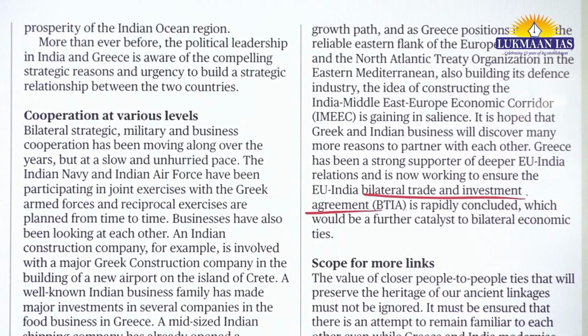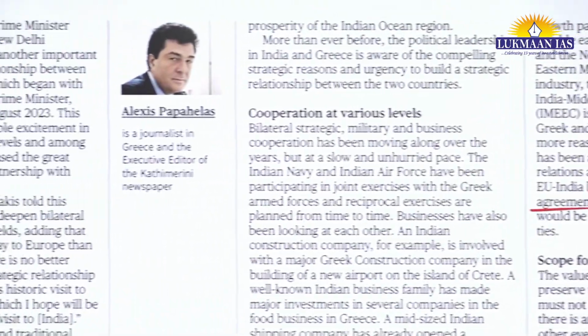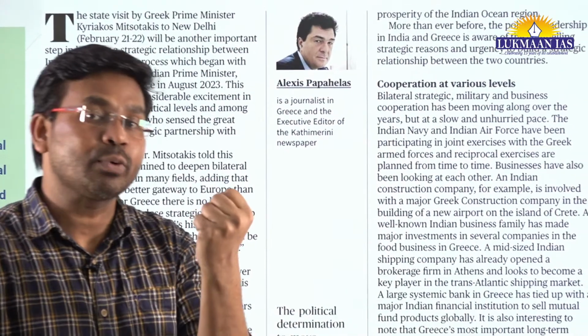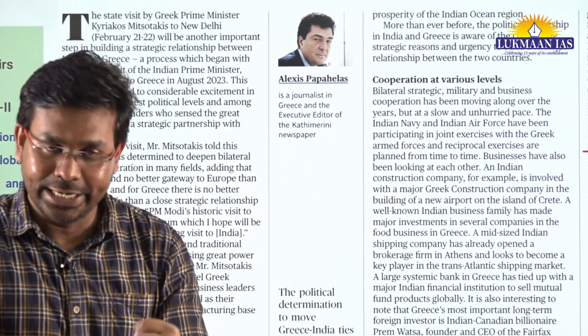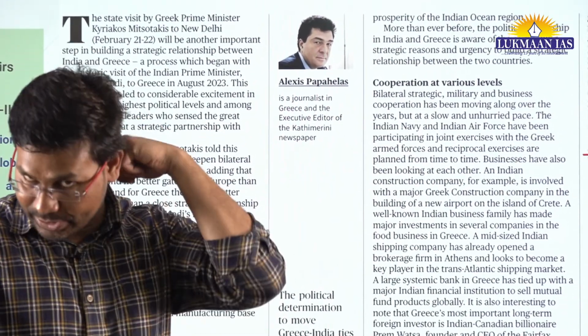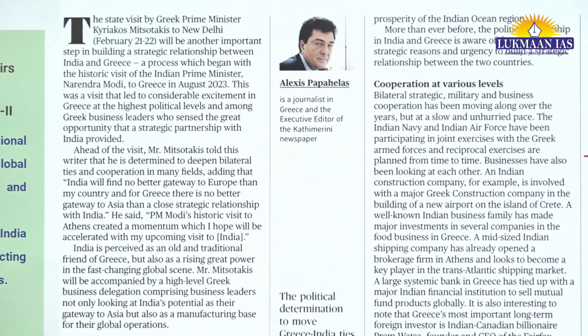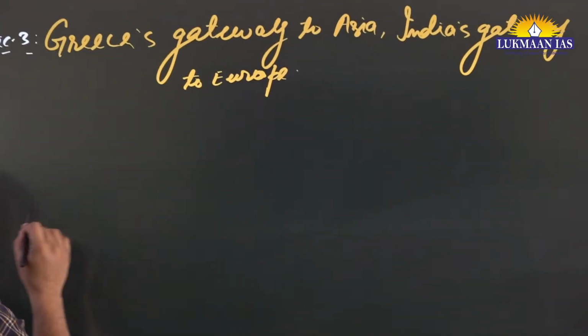Basically in this article they have talked about how these countries can come together, how these countries can come closer when it comes to foreign relations, when it comes to investment relations with one another. The author has talked about various areas where Greece and India can cooperate with one another.